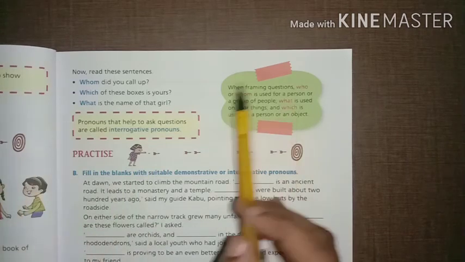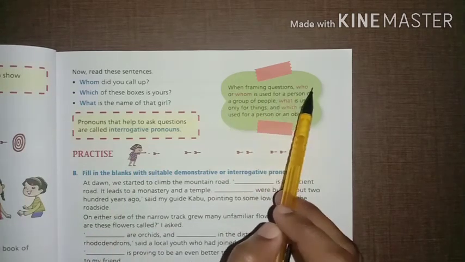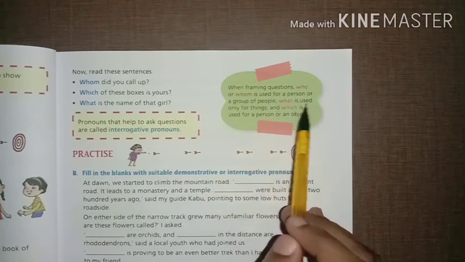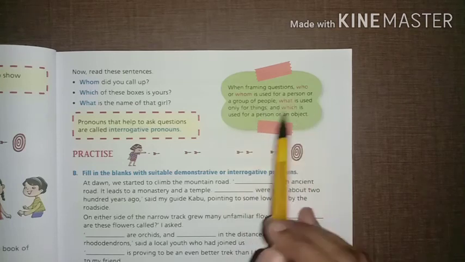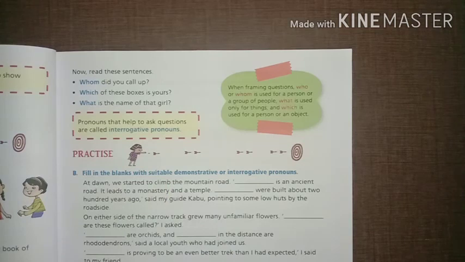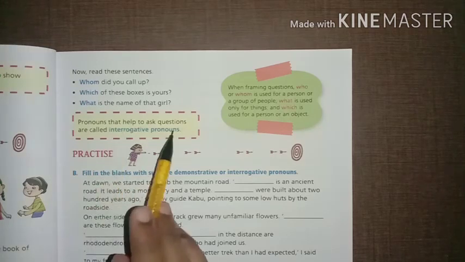Let me make it clear. When framing a question, who or whom is used for a person or a group of people, what is used only for a thing, and which is used for a person or an object. These are called interrogative pronouns. When we ask a question and use who or whom, they are used for a person or a group of people. What is used for anything, and which is used for any person or object. It is called an interrogative pronoun.